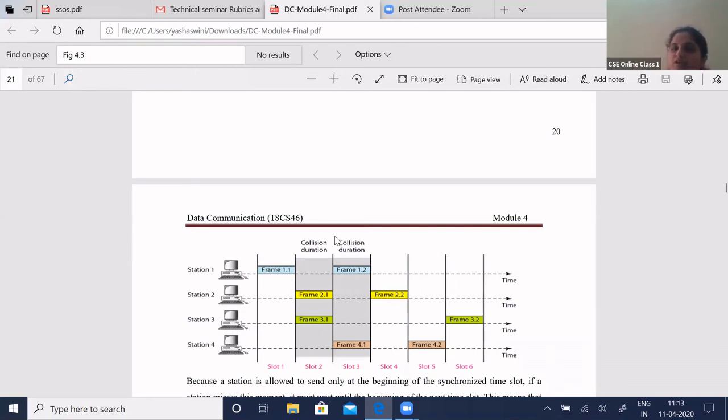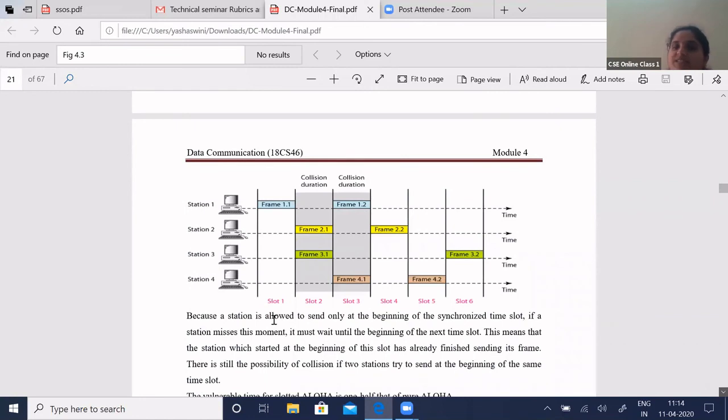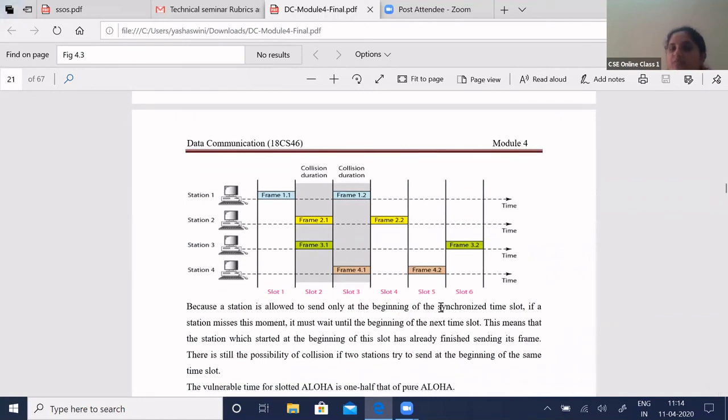There is a collision for these frames, and the collision duration can also be called the vulnerable time. See here, what is the difference? The station is allowed to send only at the beginning of a synchronized time slot. If a station misses sending the data at that time, what does it have to do?